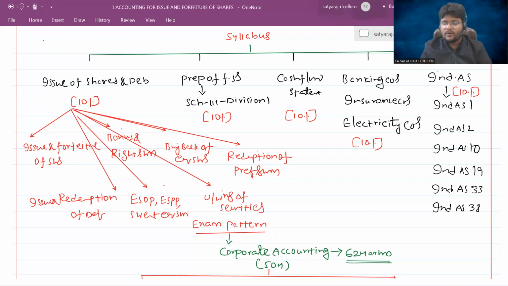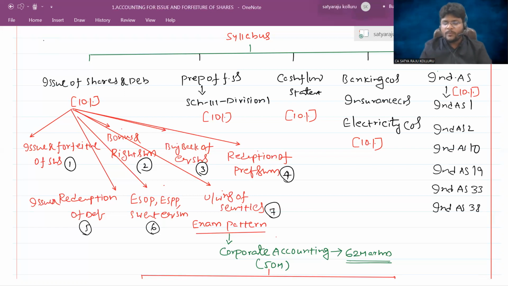So a lot of time we are going to spend to complete all these different chapters. That is, issue and forfeiture of the shares, bonus and right shares. This is subchapter number 1, subchapter number 2. Subchapter number 3 is buyback of equity shares. Subchapter number 4 is redemption of preference shares. Subchapter number 5 is issue and redemption of debentures. Number 6 is ESOP, employee stock option plan, employee stock purchase plan, sweat equity shares. The final one is underwriting of securities.